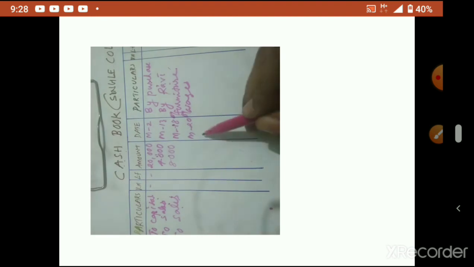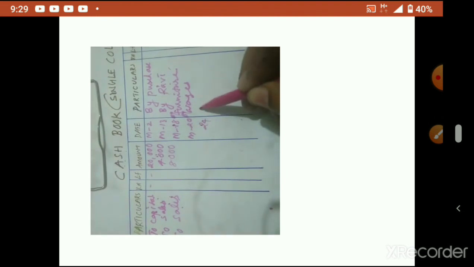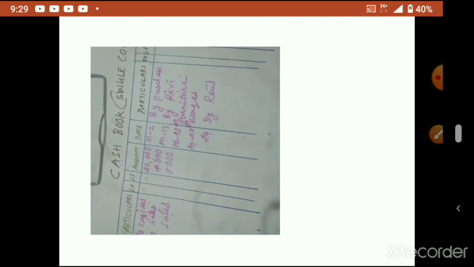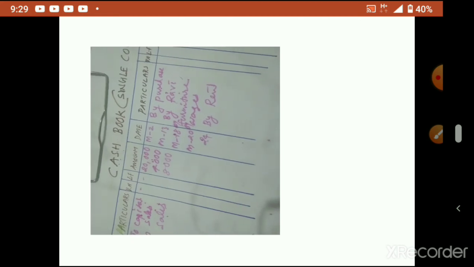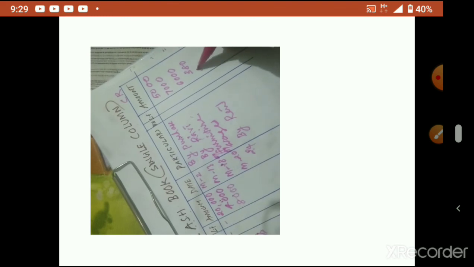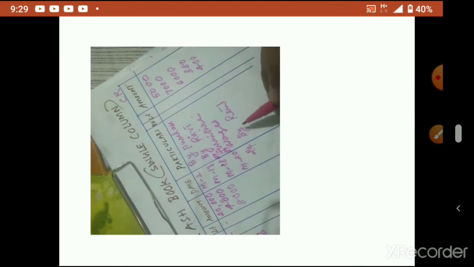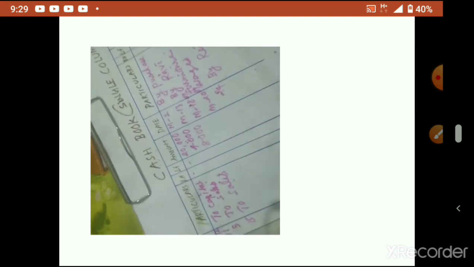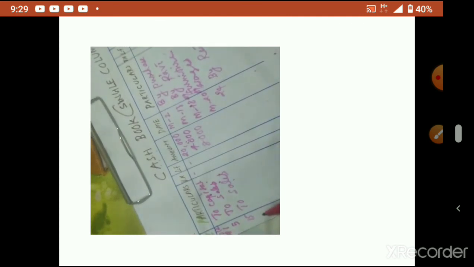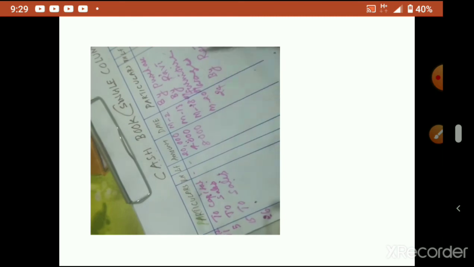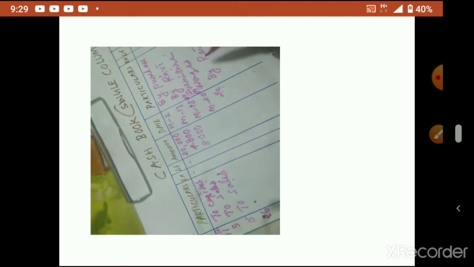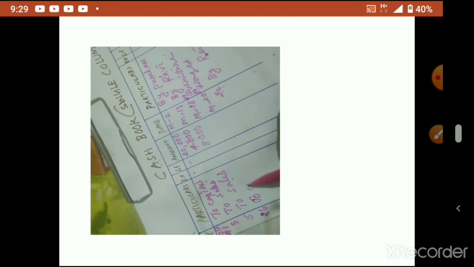Again, paid rent. So what will come? By rent, 400. Rent 400. Now received commission. So commission we received means cash account debited to commission. So when cash is debited, come to the debit side. When cash is credited, go to the credit side. Understood, no? So cash account debited to commission. So to commission.